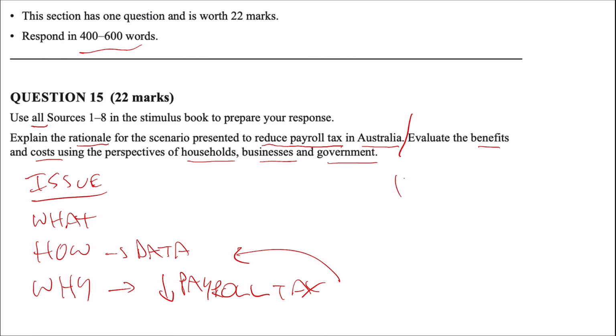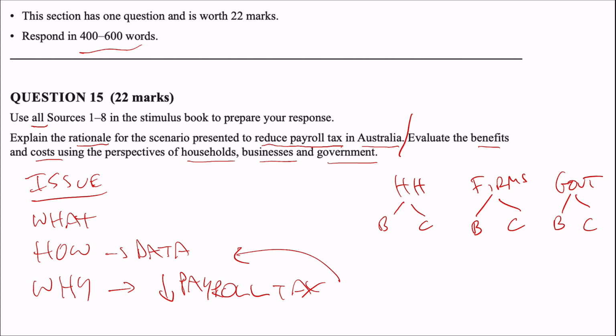businesses, and government. I've then got households, benefits, costs, firms, I don't like businesses, but QCAA, business, cost, and government, business, benefit, and cost. Benefit, cost, benefit, cost, benefit, cost. Suddenly that question looks really simple. All that stimulus starts to look really simple because we've looked at all those stakeholders looking through that.